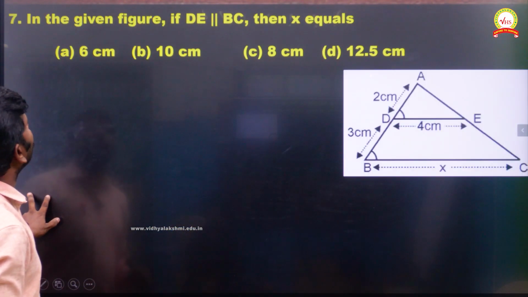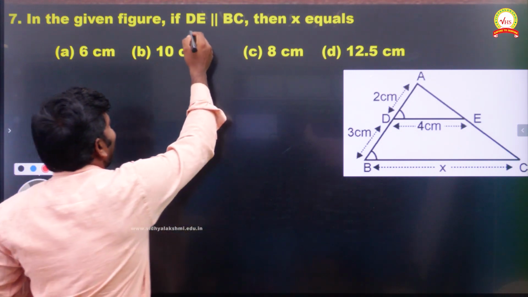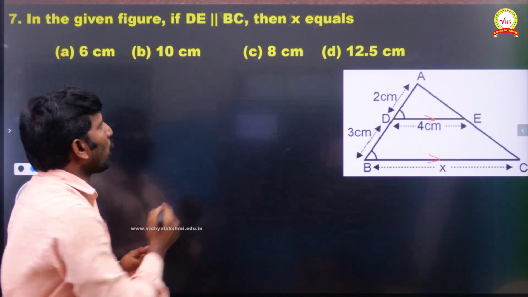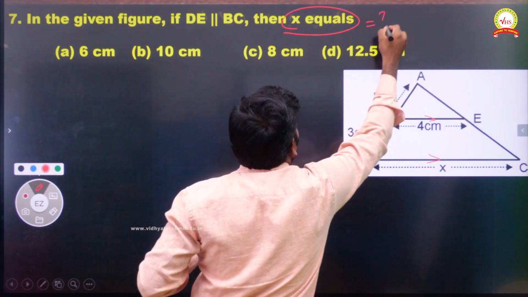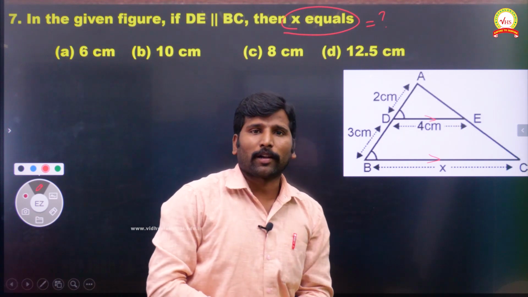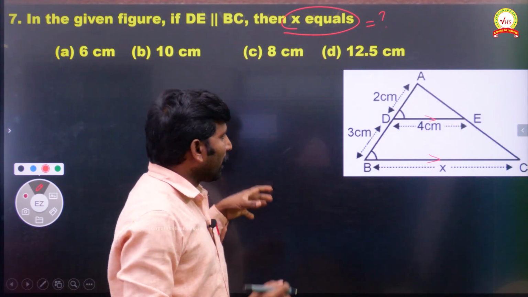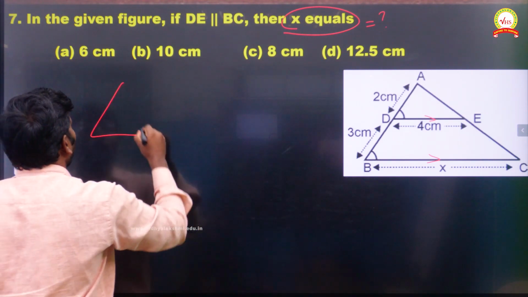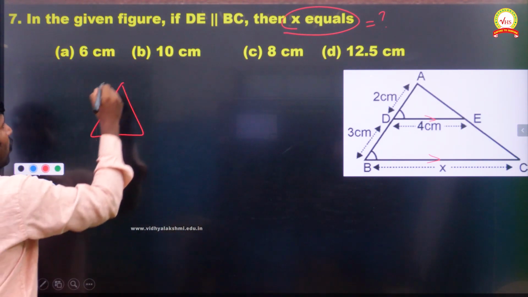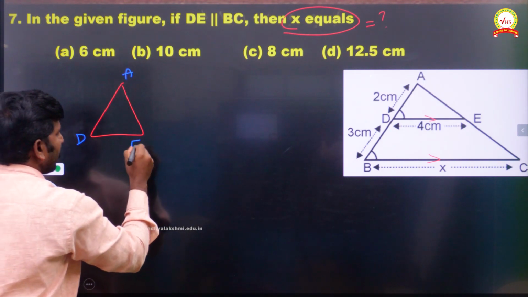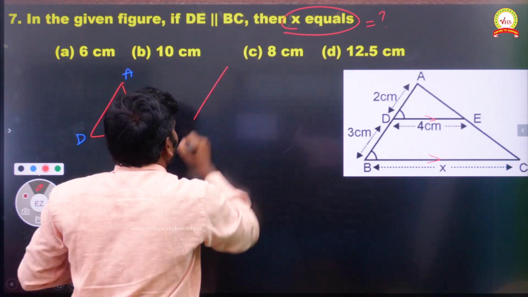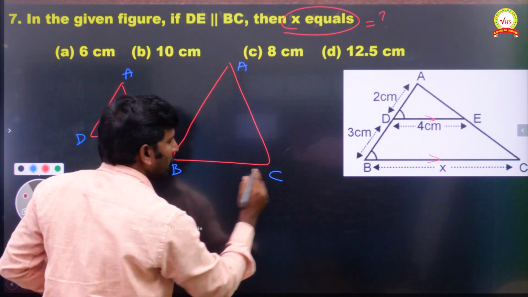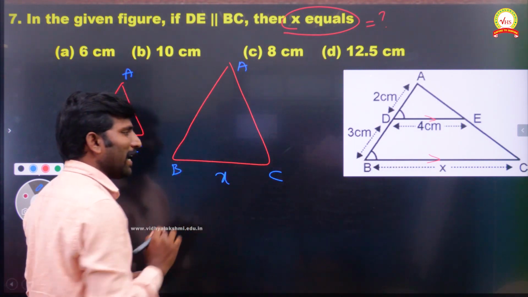Question number 7. Right. In the given figure, DE is parallel to BC. Yes, these two are parallel. They said clearly. Then what is x equal to? They are asking for x, which is at the bottom of the triangle, the bigger triangle's base. Now observe carefully. We have two triangles. One is ADE, that is A, D and E. And the next, the bigger one, is ABC, that is A, B, C. BC they have mentioned clearly as x.